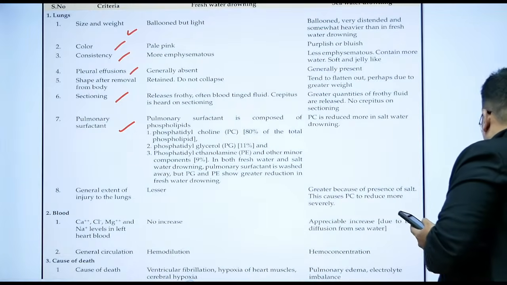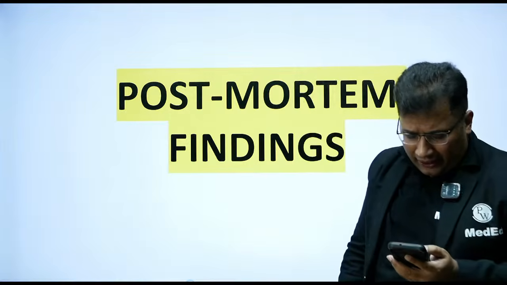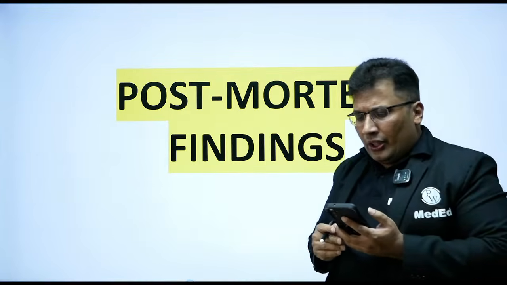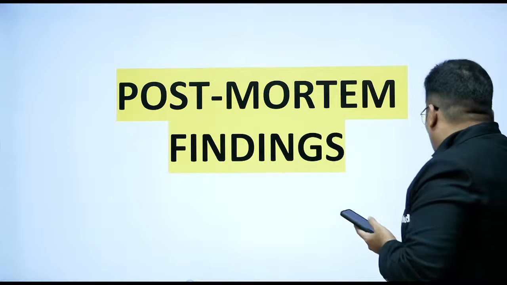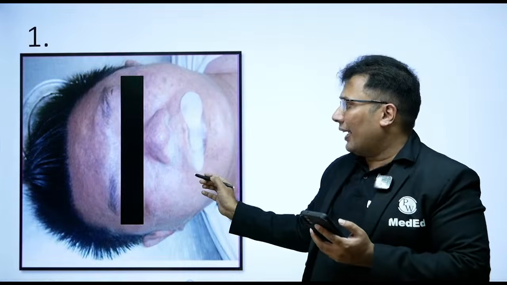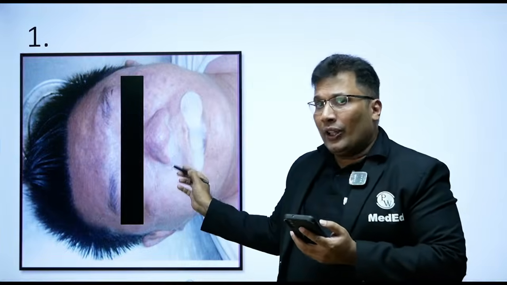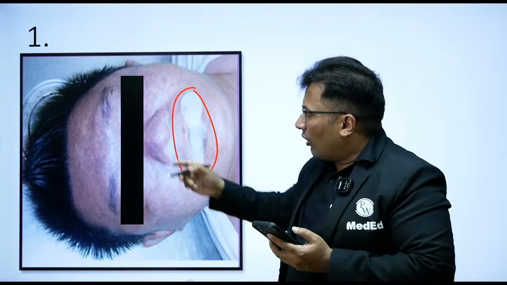That's okay. Then postmortem findings. Good. So let's see the postmortem findings, autopsy findings, as usual like in case of hanging. So external and internal findings, one by one. Now look at this. So this man died due to drowning, especially freshwater drowning. So on examination, what you can see here, there is a finding here. There is a finding and other findings as well.